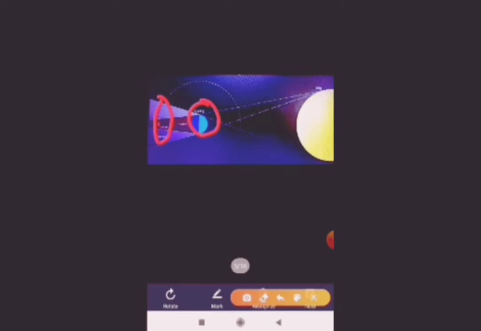While we are watching the lunar eclipse, it slowly comes down, and we can see that the moon has different shapes over 15 days. That is due to the shadow of the earth on the moon, because the moon does not have its own light. The light comes to the moon only after reflecting from the earth. So the shadow on the moon changes day by day due to the rotation and revolution of the earth and moon, and that's why we can say that the earth is spherical in shape.